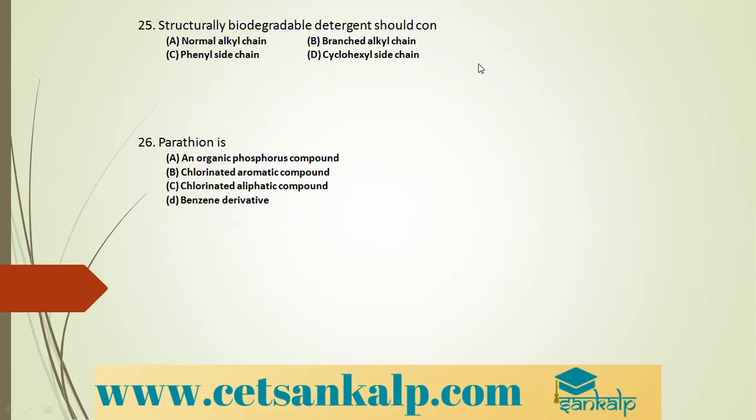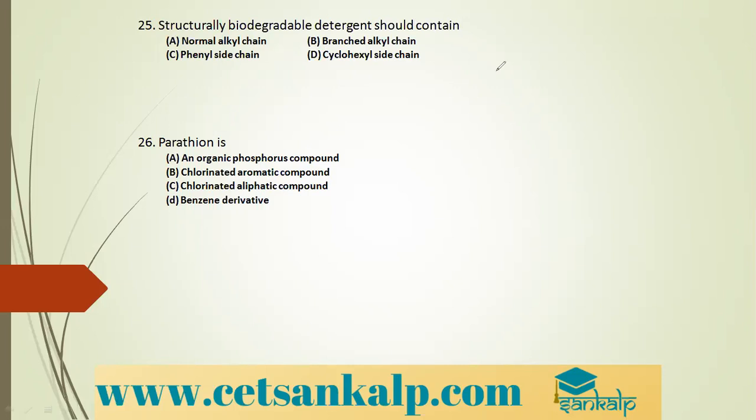Next question. Structurally, biodegradable detergent should contain what? If the detergent has to be biodegraded, decomposed, then what should it contain? There are some detergents which are biodegradable.